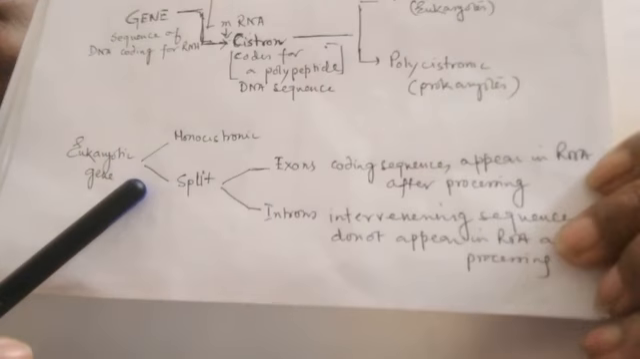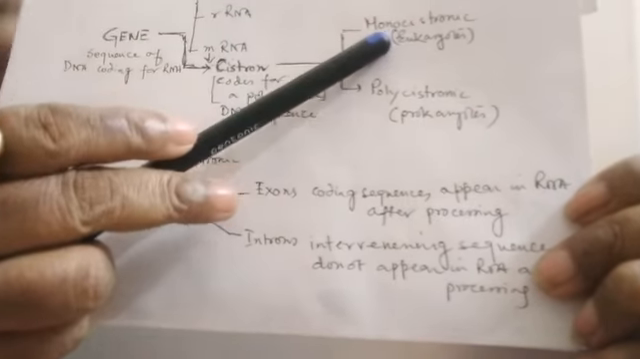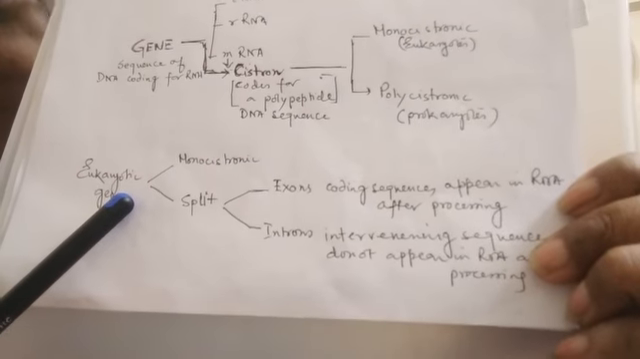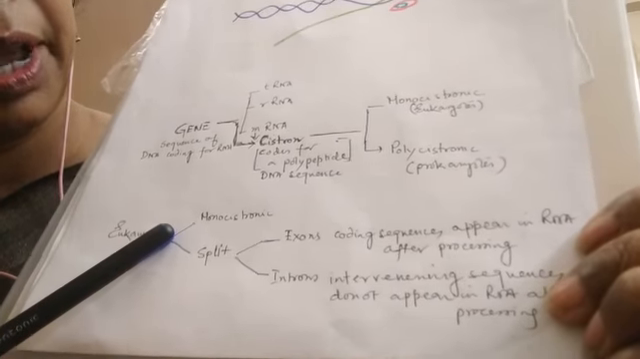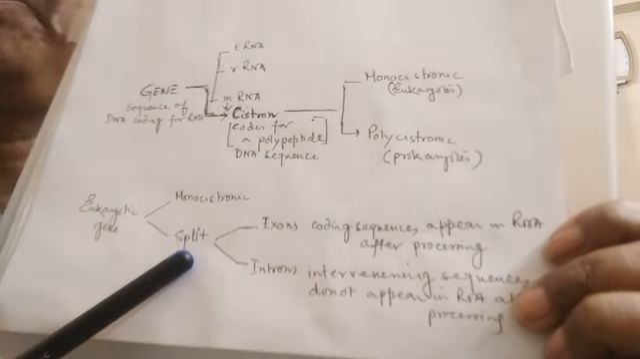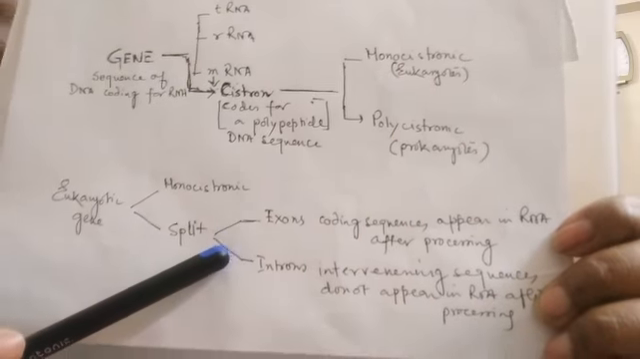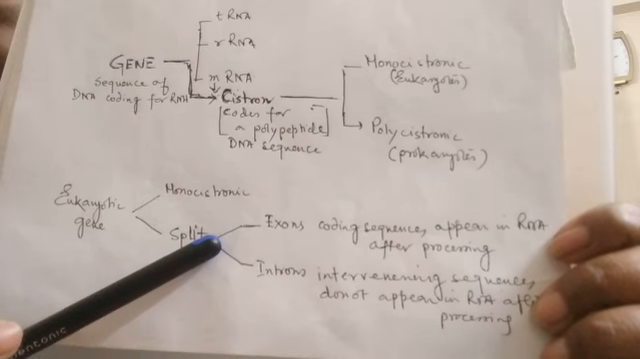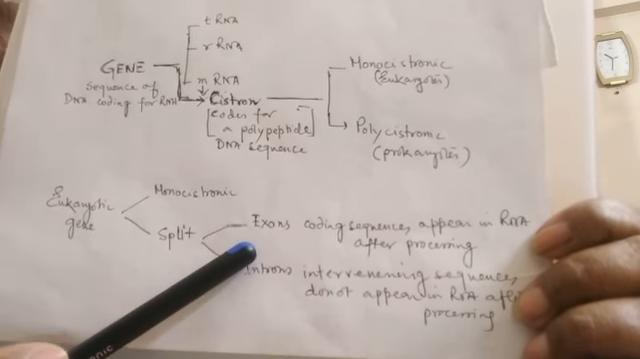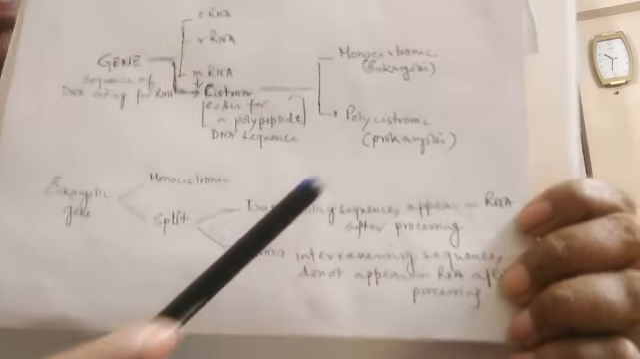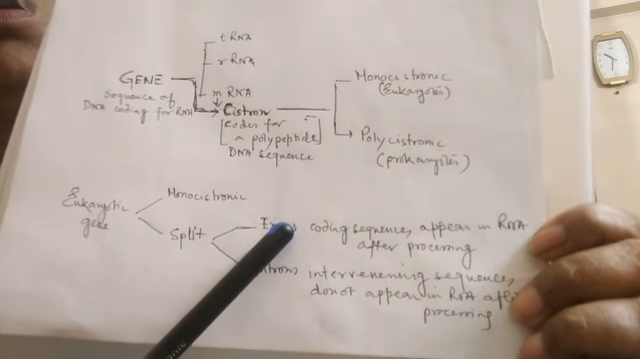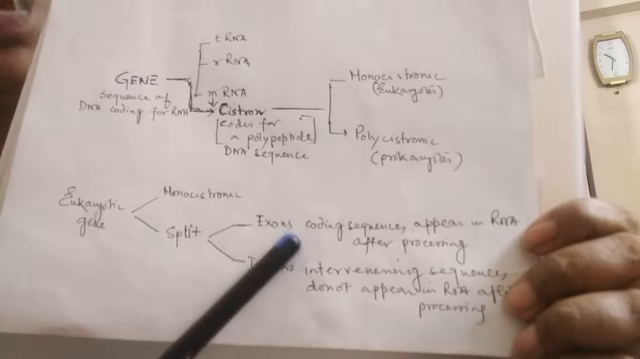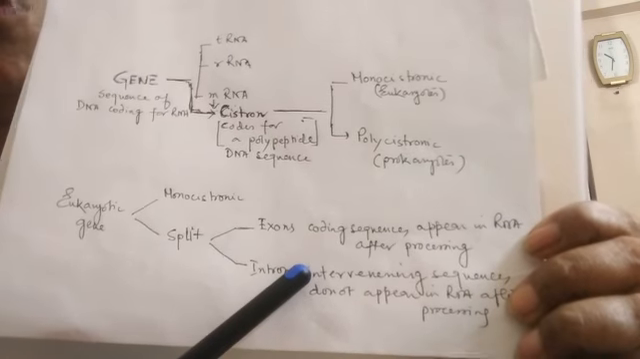Next are the eukaryotic genes. So already we have learned that eukaryotic genes are monocistronic. Clear? Now this monocistronic eukaryotic gene may be a split gene also. What is a split gene? It contains a single cistron, but the entire sequence does not code for that particular polypeptide. There may be certain sequences within the DNA which are coding for polypeptide, and there might be certain sequences which do not code for polypeptides.